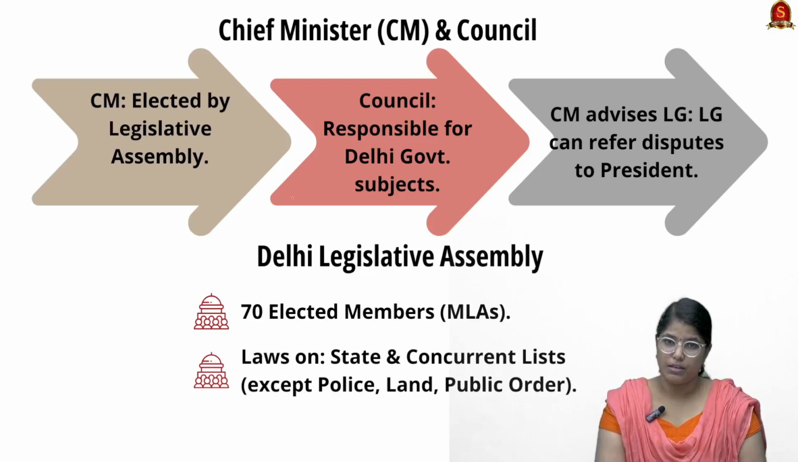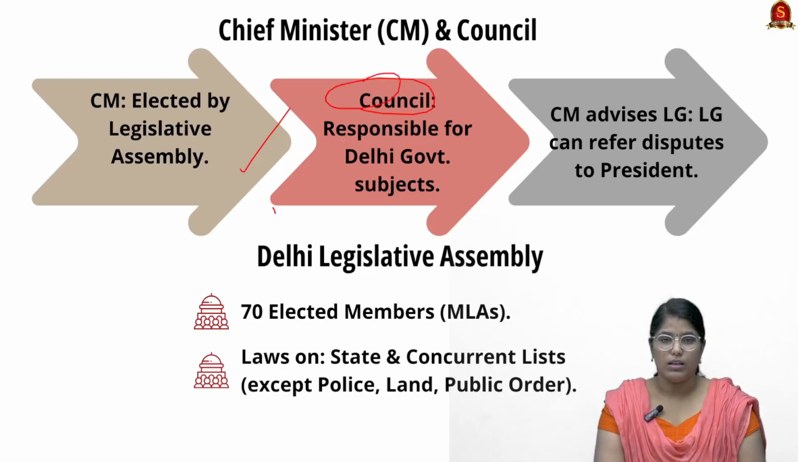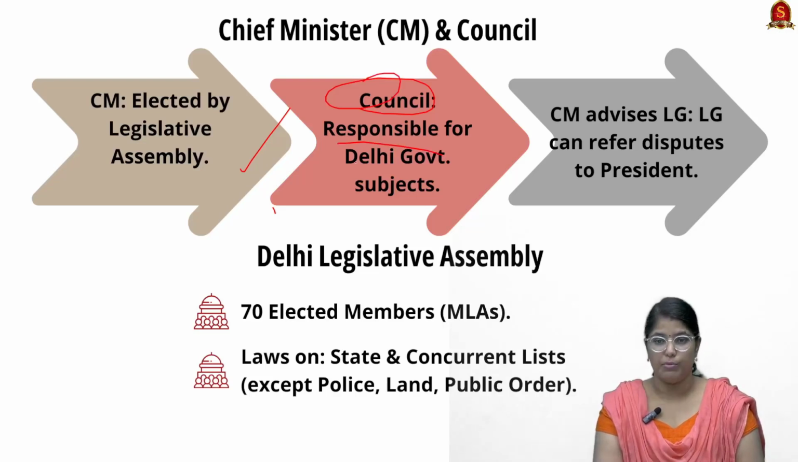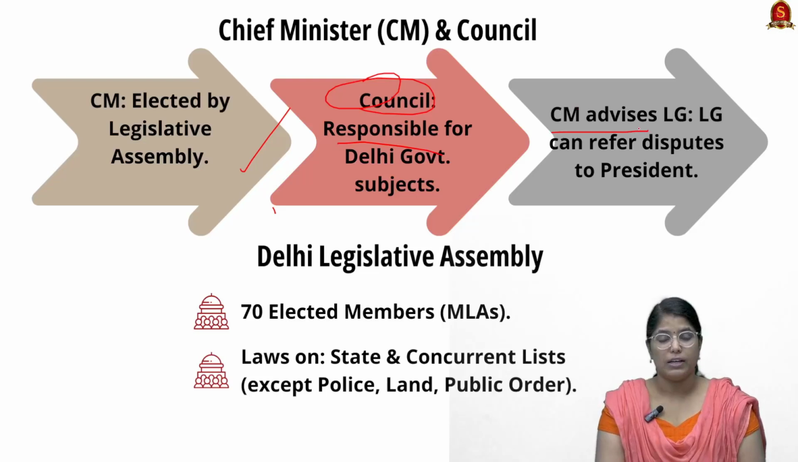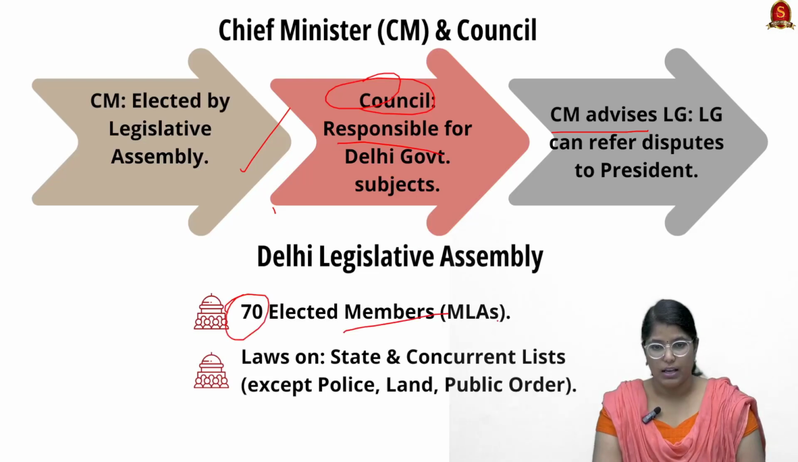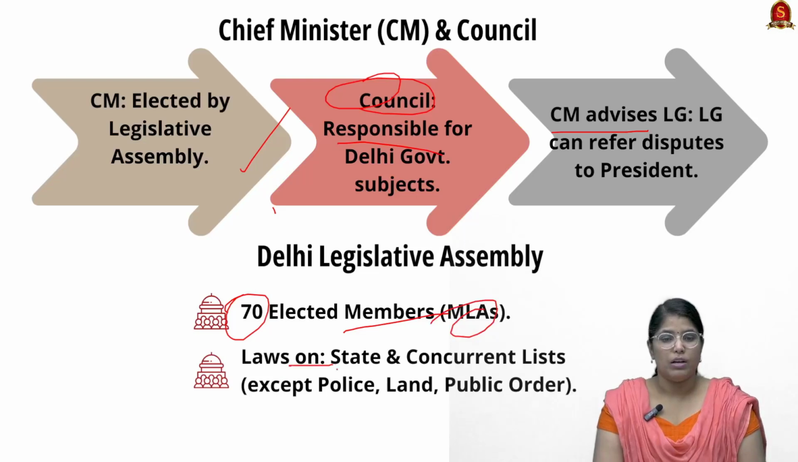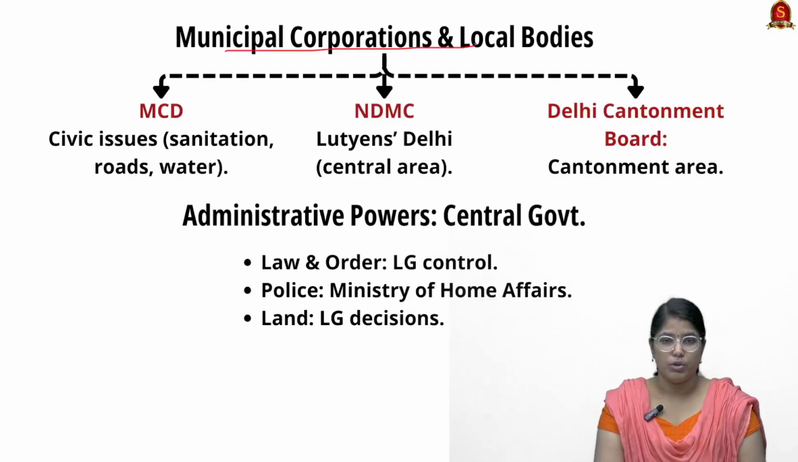When we talk about the Chief Minister, he is elected by the Legislative Assembly, and the Council is responsible for the subjects that have been mentioned under the Delhi government. The CM advises the Lieutenant Governor, but when there is disagreement, the Lieutenant Governor can take the matter to the President. In the Delhi Legislative Assembly, nearly 70 elected members, MLAs, are there, and they make laws on the state and concurrent list except police, land and public order. Remember this.